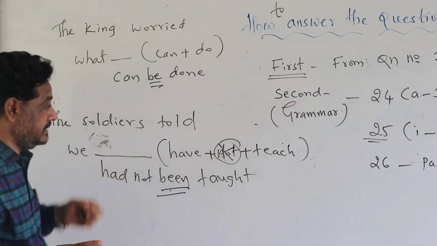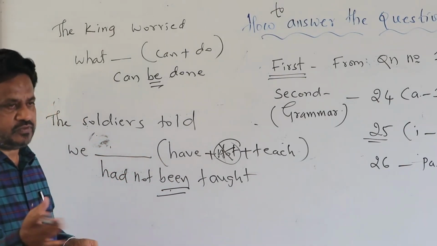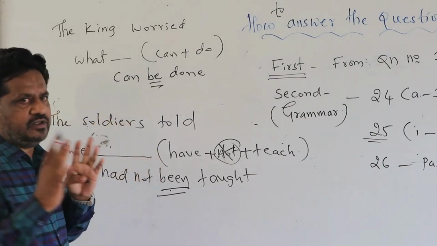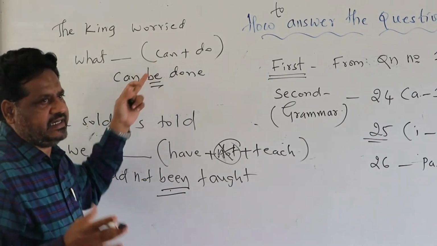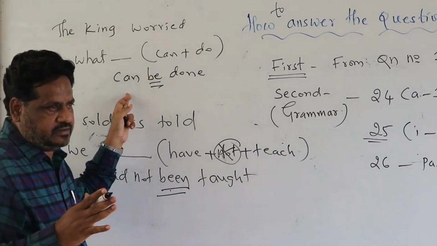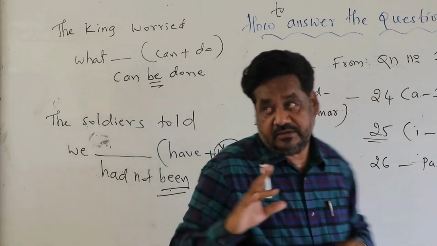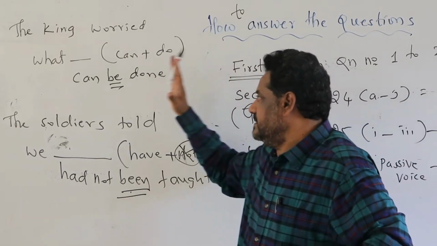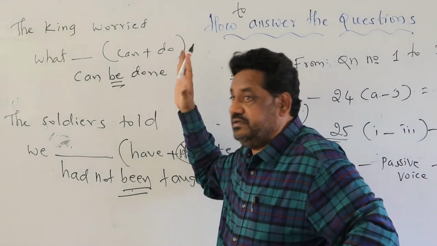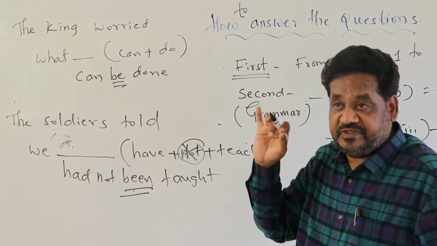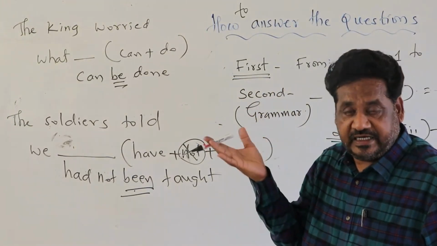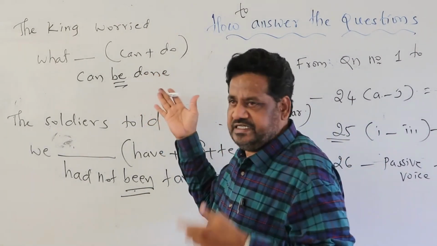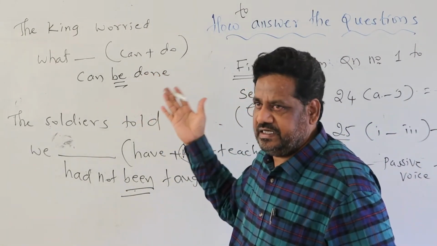And most probably, if you go through the question paper, the majority of times you have got questions on was and were, and can and would, modal auxiliaries. Keep that in mind: was, were. There are three ways of answering the question. You have to read the sentence very carefully. If it is in present tense, you may use is and are also. If it is in past tense, because the majority of the time, as it is a textual question, you will get the answer in past tense only.